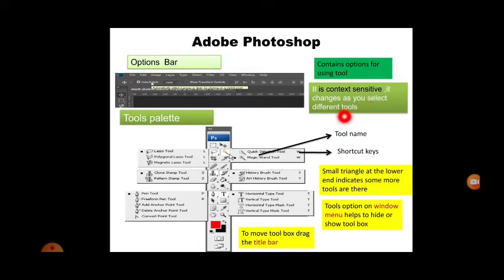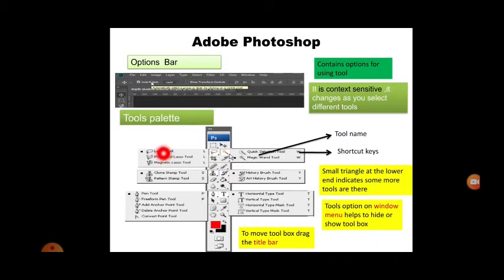What do we mean by context sensitive? All the tools are not the same. Each tool has its own properties which make changes to the images. The tools don't work similarly; it depends on how you want to change or process the image.